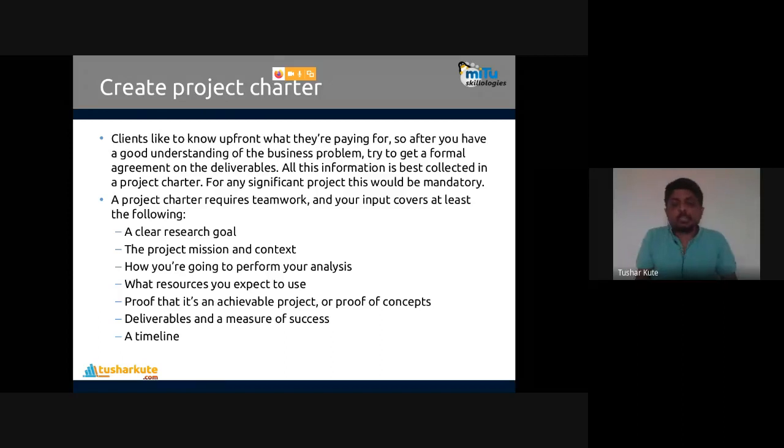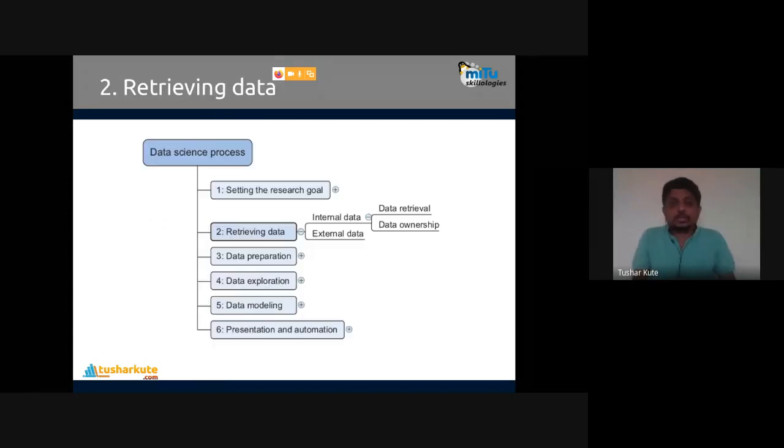Okay. The second step is retrieving the data. Okay, we got the setup, we know the research, we know why, what, when, how we are going to do it. But now let's go for data. Now onwards, only the first step is not connected with the data. For the second step onwards, all the steps are connected with the data operations. Retrieval, preparation, exploration, modeling, and presentation, step by step. So let's go for the second step. Number 2, retrieving the data.